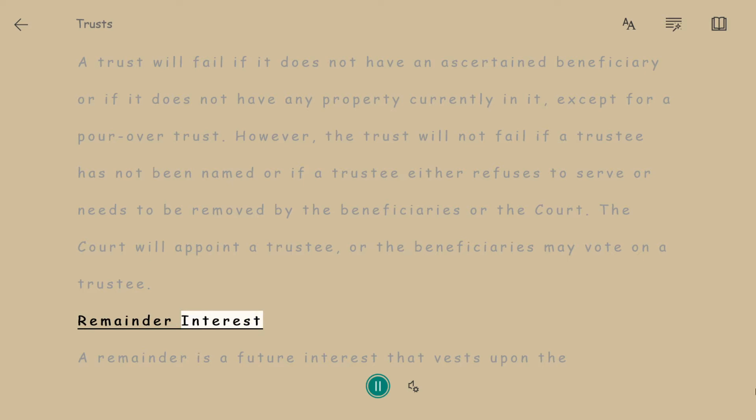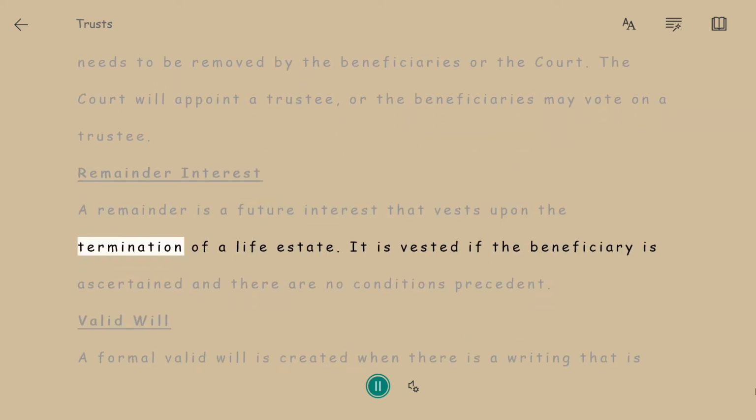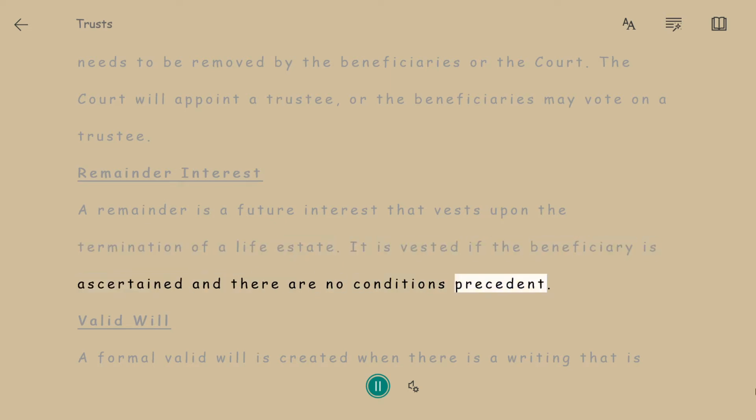Remainder interest. A remainder is a future interest that vests upon the termination of a life estate. It is vested if the beneficiary is ascertained and there are no conditions precedent. Valid will.